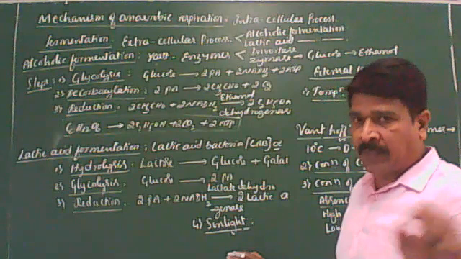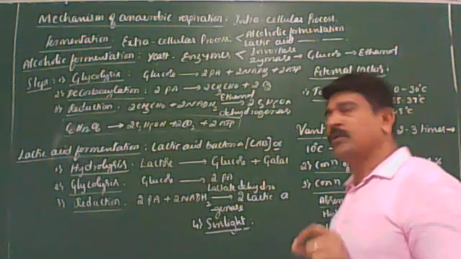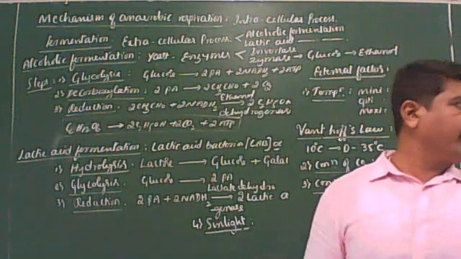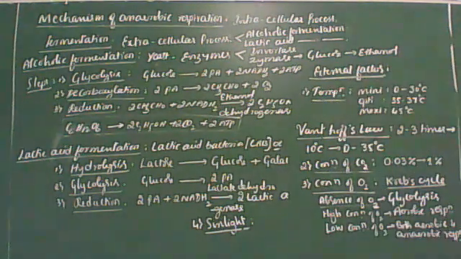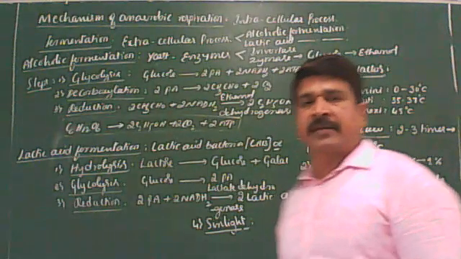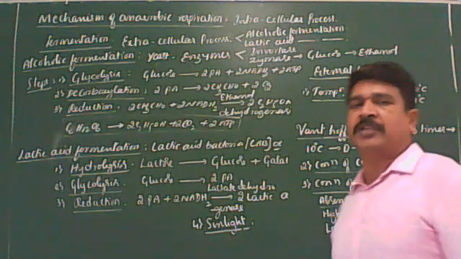Understood? I'll repeat once again. Sunlight indirectly influences the rate of respiration in plants. Yes, dear students, here the sunlight indirectly influences the rate of respiration.